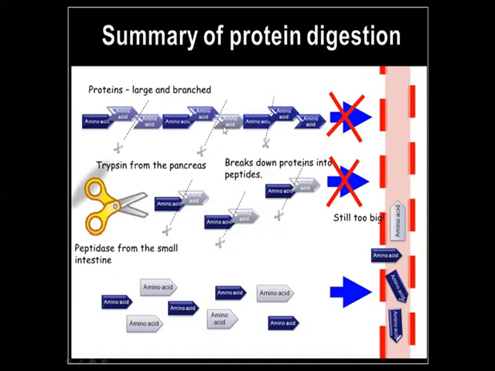So here this chain is broken down by the trypsin enzyme, which is secreted from the pancreas, into peptide. Peptide is also a compound form, not a simple form. So here it is still too big, so the body cannot absorb. Then peptide is also broken down into small pieces, called amino acids, by the peptidase enzyme. So amino acid is the simple form of protein. So the body can absorb this amino acid.